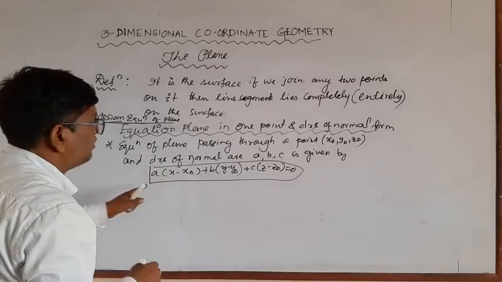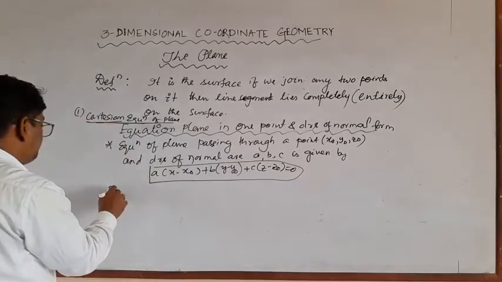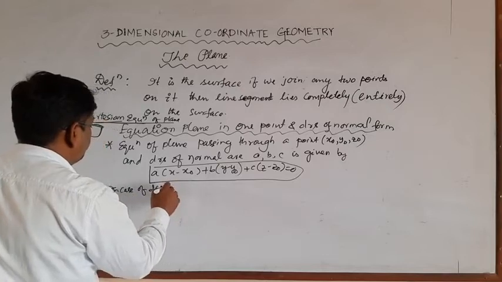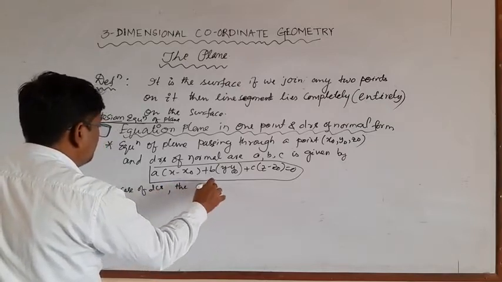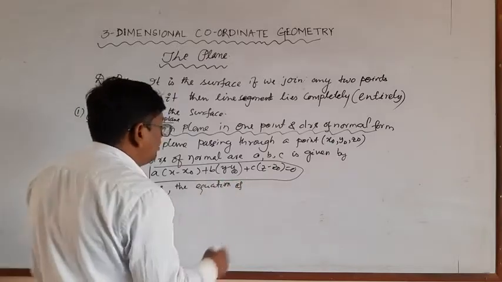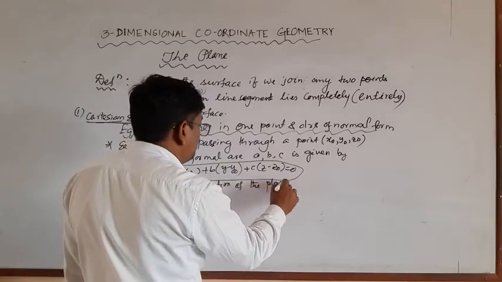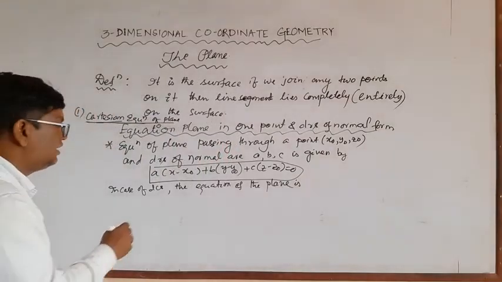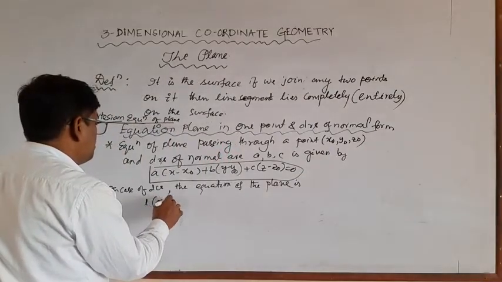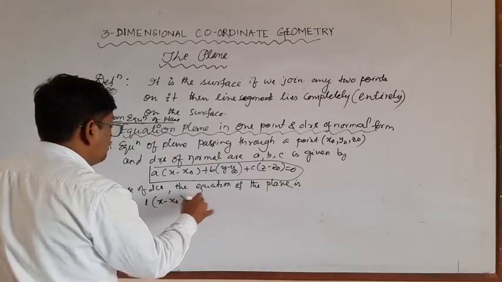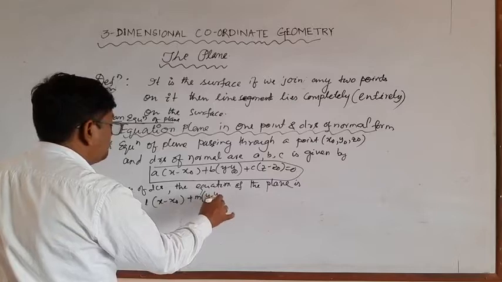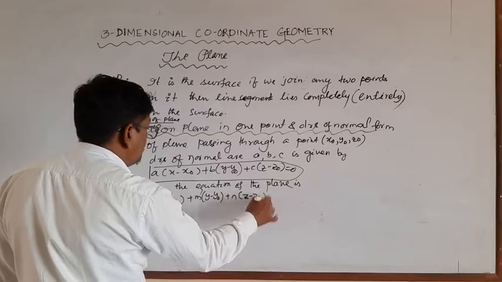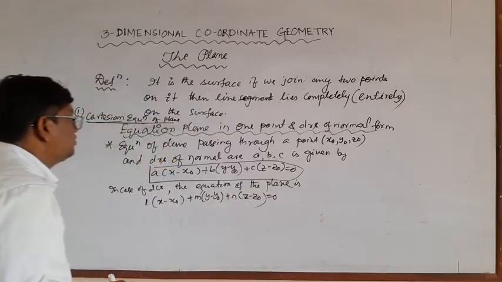This is for direction ratios. In case of DCs, the equation of the plane is l into x minus x naught plus m into y minus y naught plus n into z minus z naught is equal to 0.